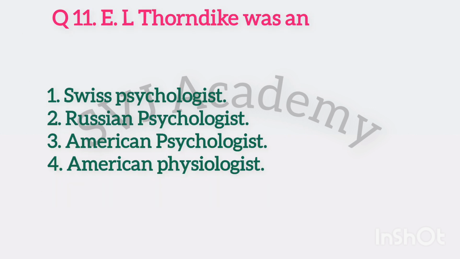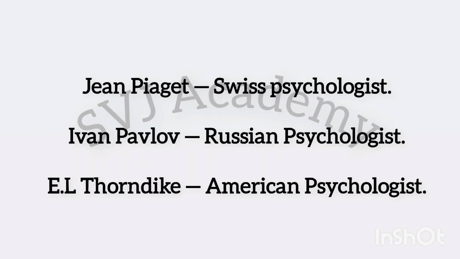Question number 11. E.L. Thorndike was an options. Option number 1, Swiss psychologist. Jean Piaget is a Swiss psychologist. Option number 2, Russian psychologist. Ivan Pavlov is a Russian psychologist. American psychologist. E.L. Thorndike was an American psychologist. Option number 3 is the right answer.